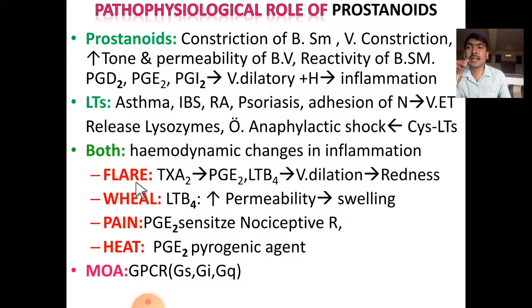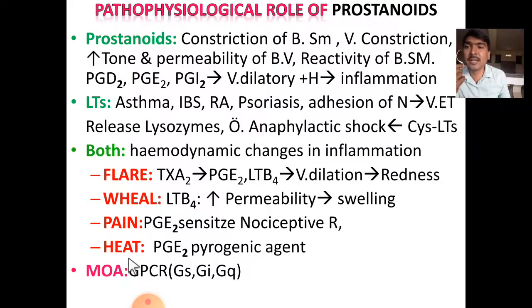Initial redness, the flare, will be caused by thromboxane A2, which induces PGE2 and B4. They are potent vasodilators, so this leads to the redness in the area of inflammation. In the same way, wheal, that is swelling, takes place due to release of leukotriene B4. They increase the permeability of the exudate from the blood vessels. This leads to swelling in the local inflamed area. And pain: PGE2 sensitizes the nociceptor receptors which carry the pain related sensation to the brain. So this causes pain.